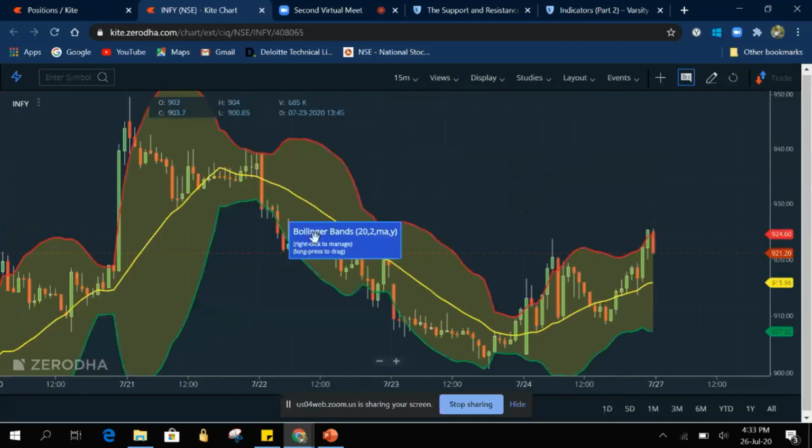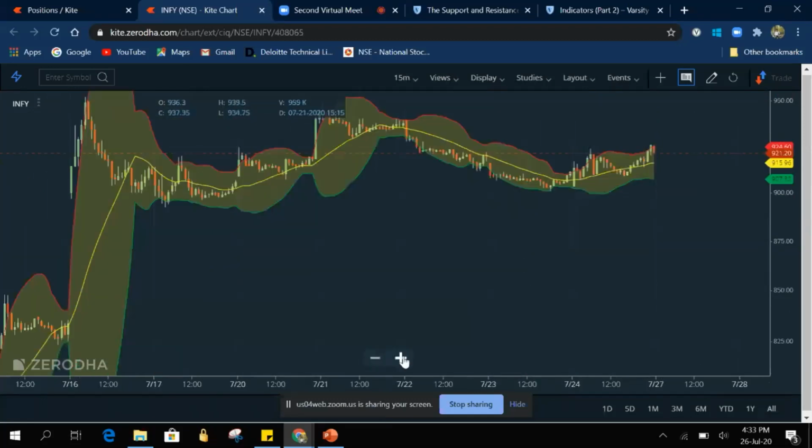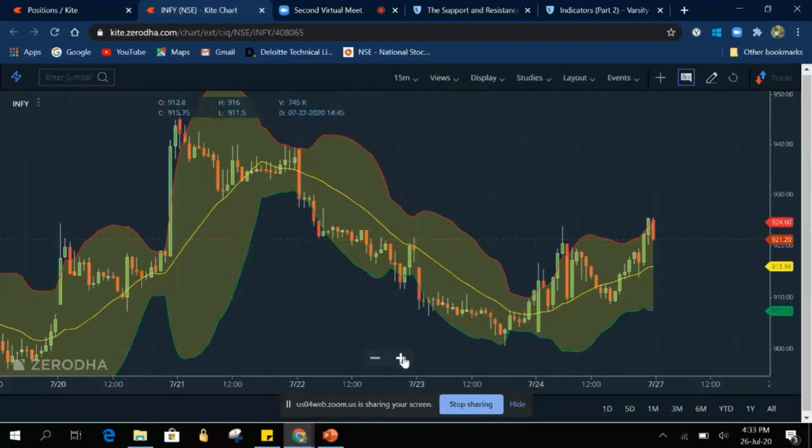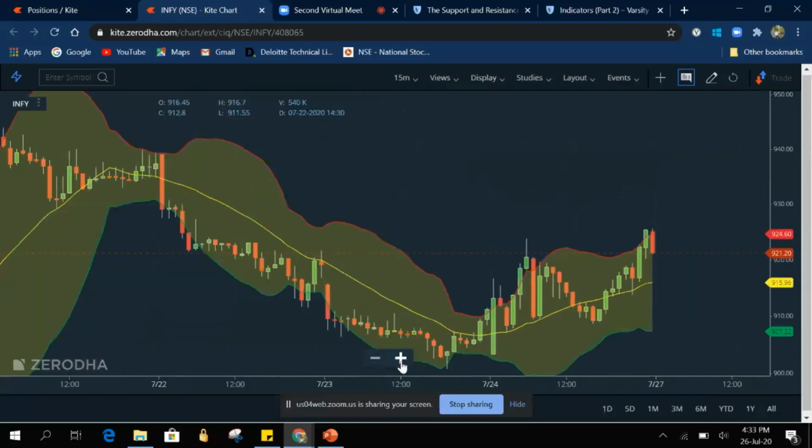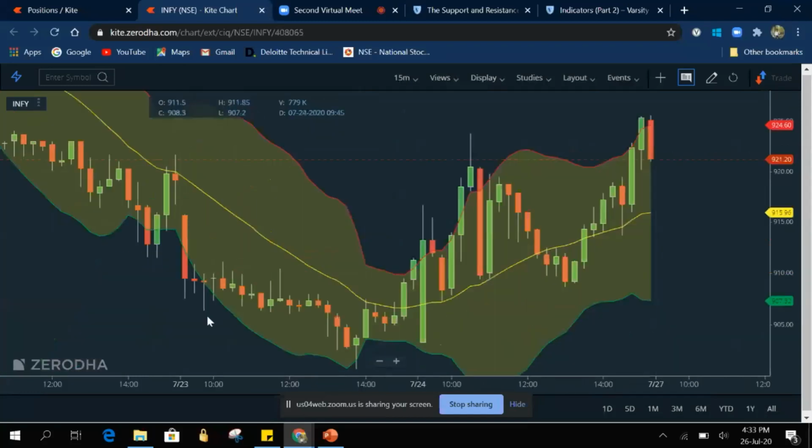So now let's analyze it. Here I am pointing my cursor. Wait, here you can see the date, it is 23rd of July. That is Friday, I hope. Yes, Friday.